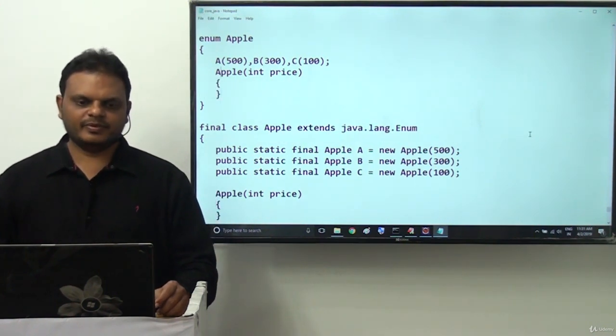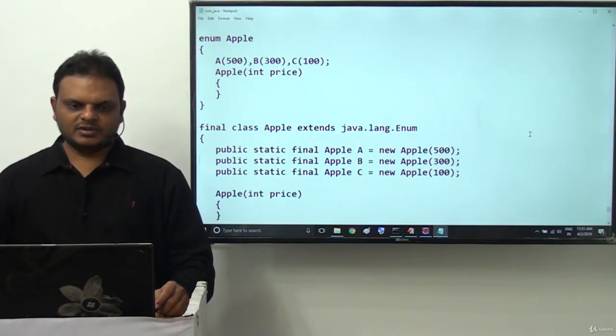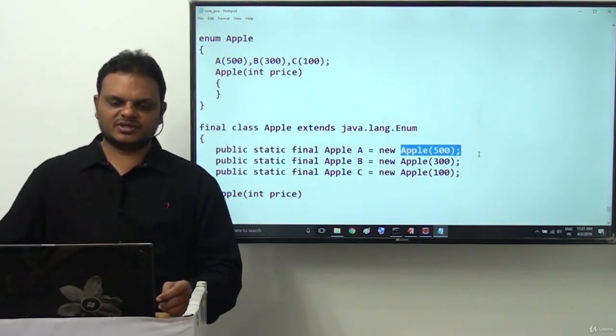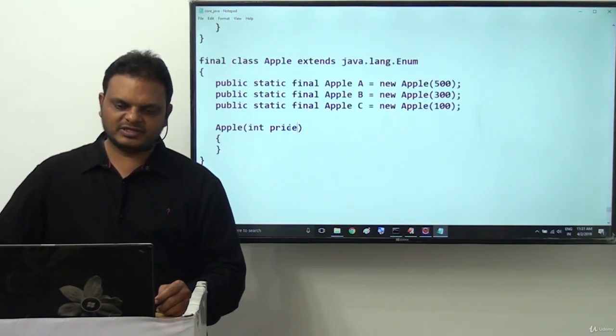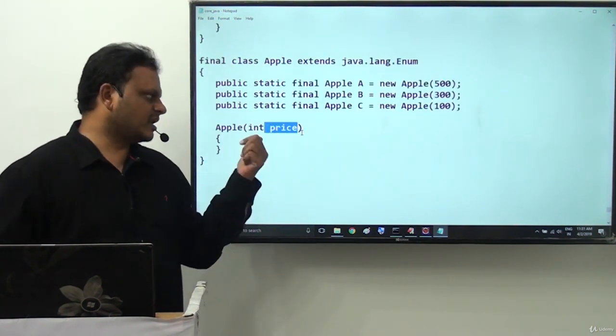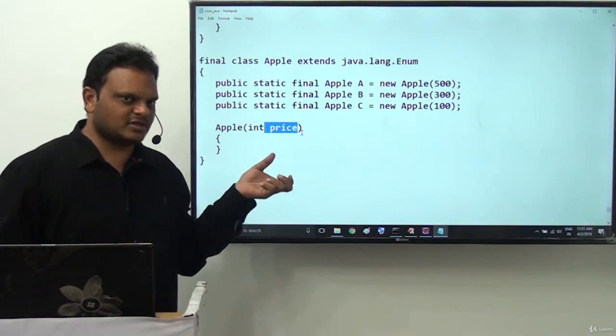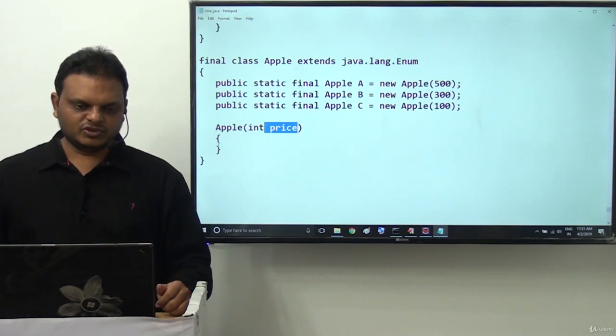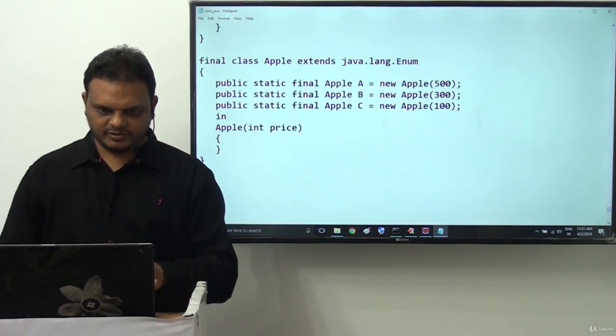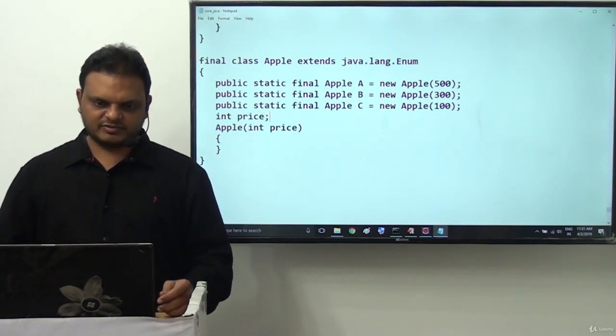Whenever we are calling the parameterized constructor and passing 500 as a value, that value comes to the price variable. That is a local variable, a parameter variable, available only up to this particular point. But we have to assign the same thing to the class level variable. So here we definitely require a normal variable, int price.